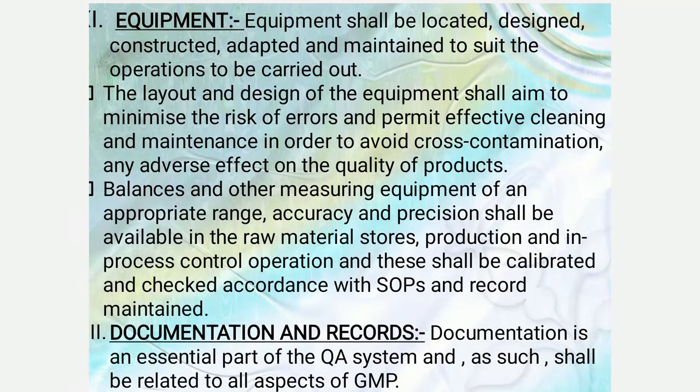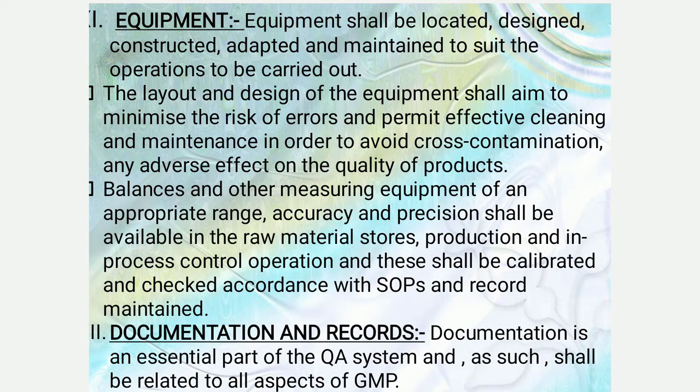Next one is the equipment. Equipment shall be located, designed, constructed, adapted, and maintained to suit the operations to be carried out. The layout and the design of the equipment shall aim to minimize the risk of errors and permit effective cleaning and maintenance in order to avoid cross contamination and any adverse effect on the quality of the product.